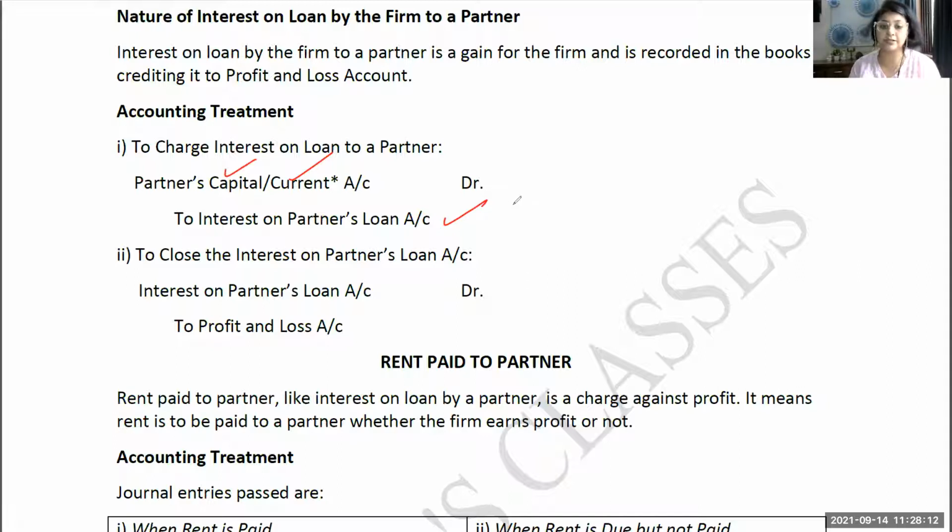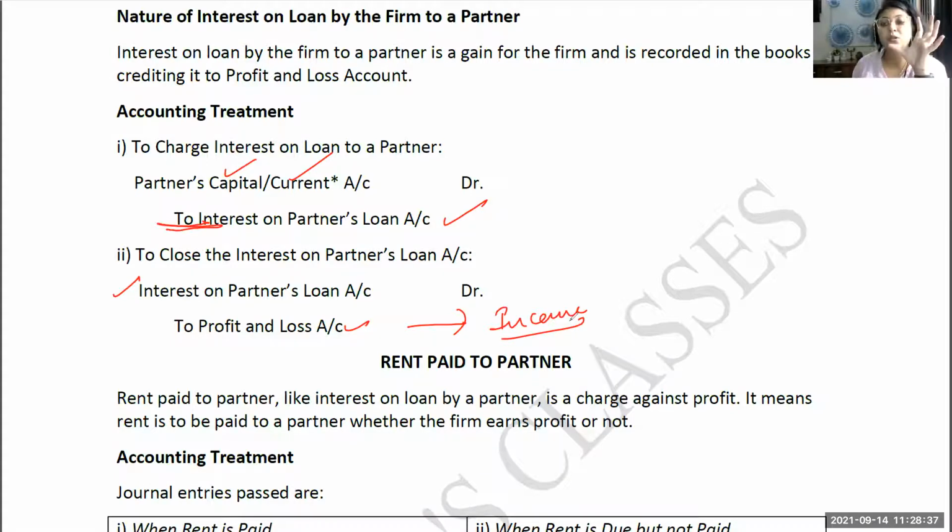Then the closing entry, where are we going to close? Again, it will be closed in the profit and loss account. So interest on partner's loan, which was credited over here, will be debited, and the profit and loss account will be credited. Why will the profit and loss account be credited? Because this is an income for the firm. Unlike interest on drawings, which does not come in the profit and loss account, it comes in the profit and loss appropriation account. This is a different account.